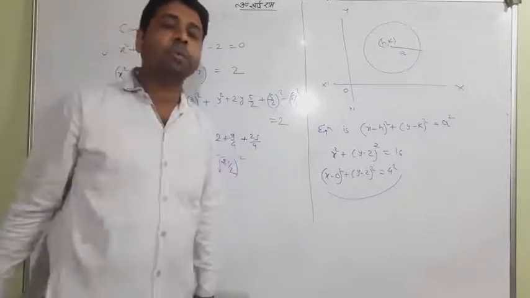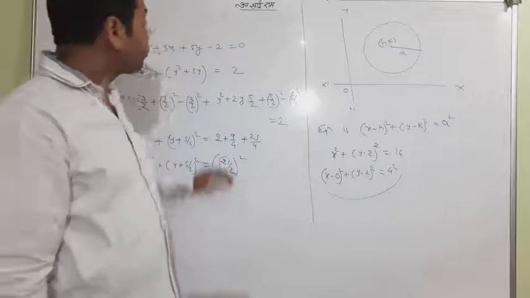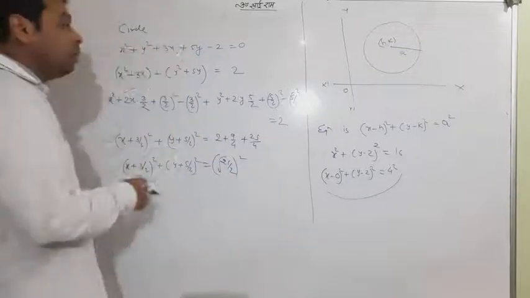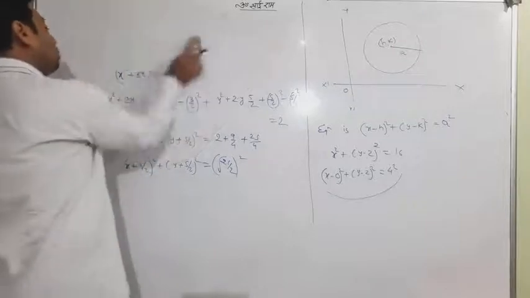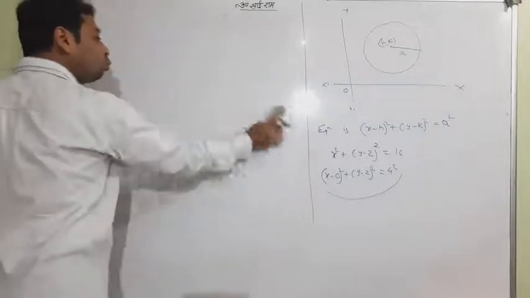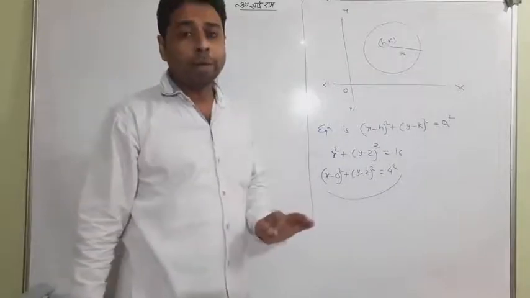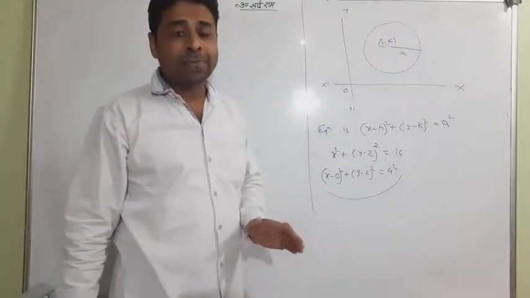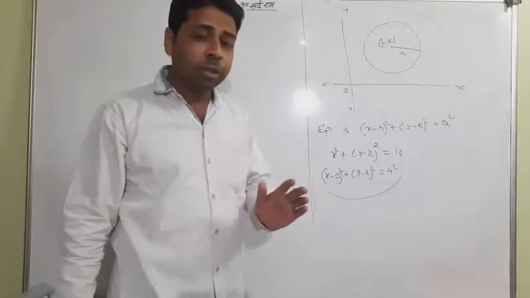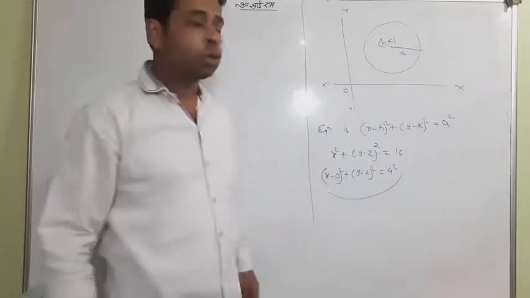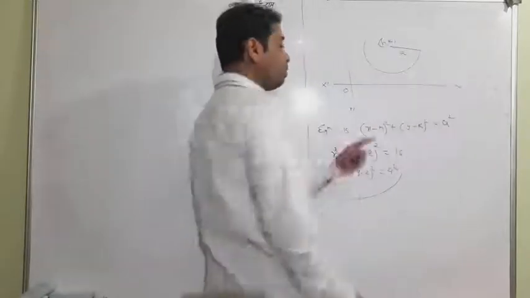So this is the way by which you can turn any equation like that into a circle, so that you can make the graph or the diagram. This is very important to draw the diagram, because in this kind of question the diagram must be exact. If you're not able to make the diagram, you definitely would not be able to solve the problem. So please be concerned about that. This is a very important thing.